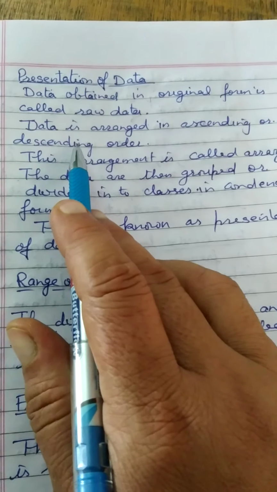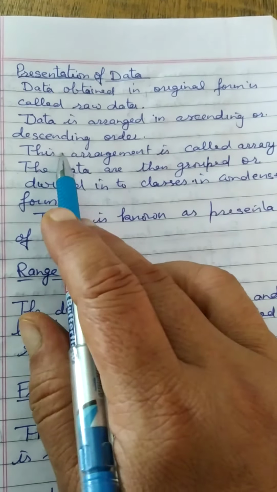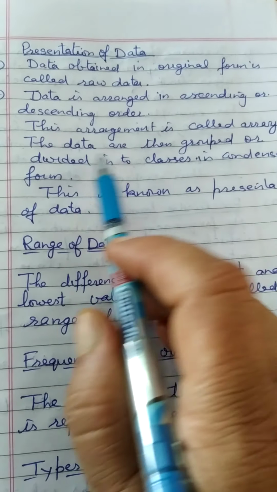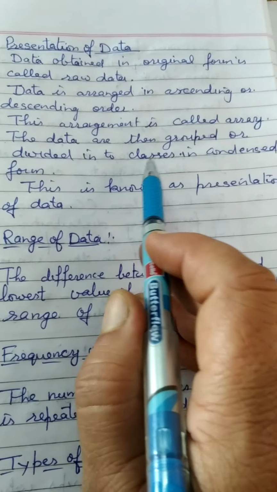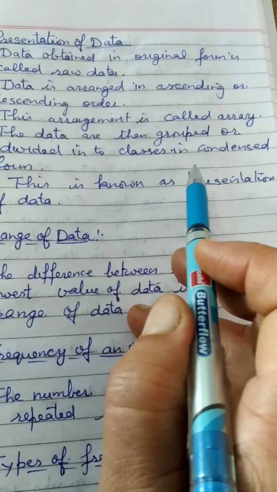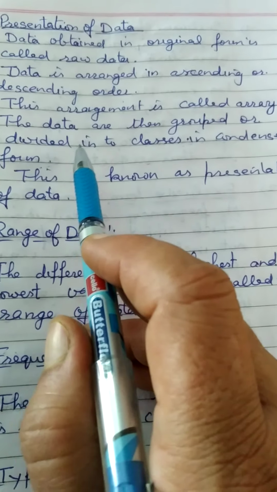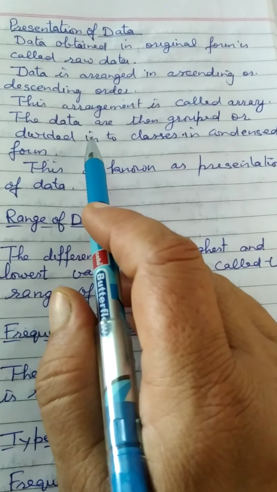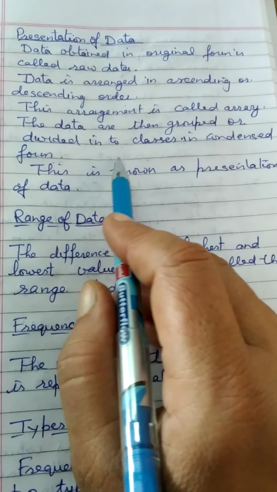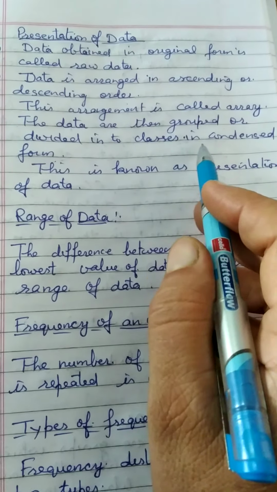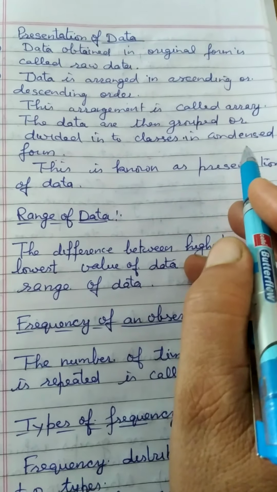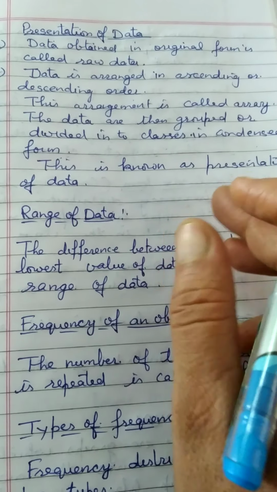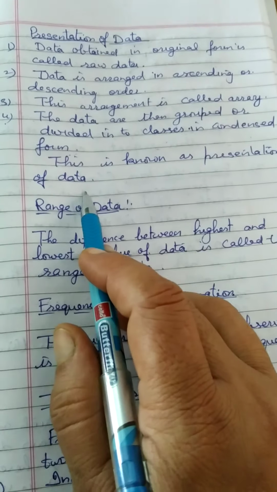Then number 2, data is arranged in ascending or descending order. This arrangement is called an array. The data are then grouped or divided into classes in condensed form. After writing these in ascending or descending order, the data is grouped or divided into classes. When it is divided into classes, it is in condensed form because the objects are condensed to a group. This is known as presentation of data.